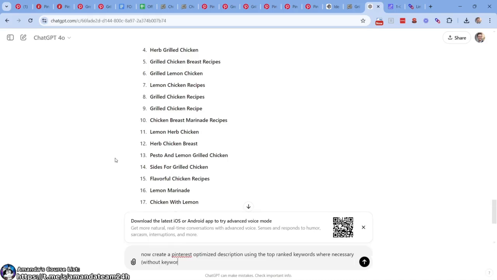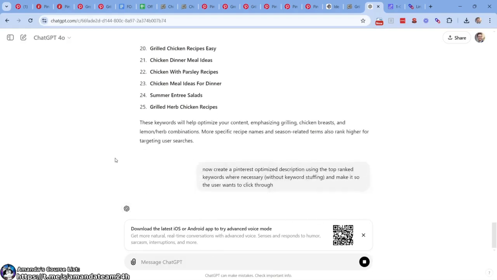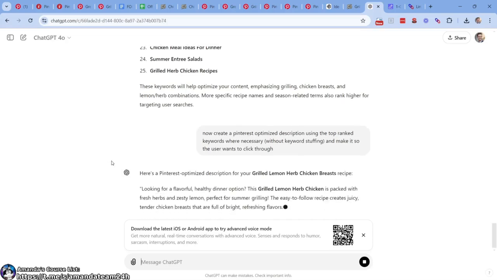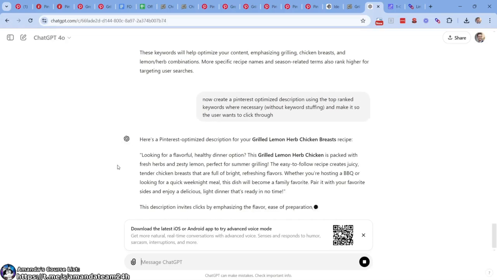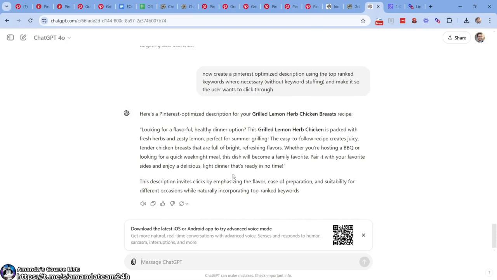Without keyword stuffing. Let's see what else. And make it so the user wants to click through. Now, we will get faster in this module. I just want you to see how you can do it, because then you can put your own spin on it. There's many ways we can do this, right? Boom. All right. Very nice.